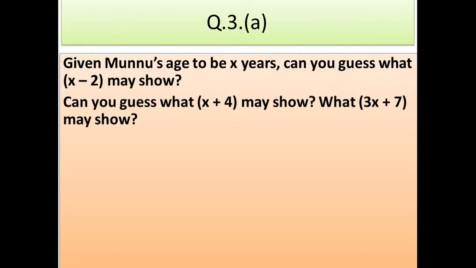Okay, so can you guess what x plus 4 may show? It may show Munu's age after 4 years, or it may show the age of Munu's elder brother or sister. What may 3x plus 7 show? 3x plus 7, because it is a greater expression, might show the age of Munu's father or mother.